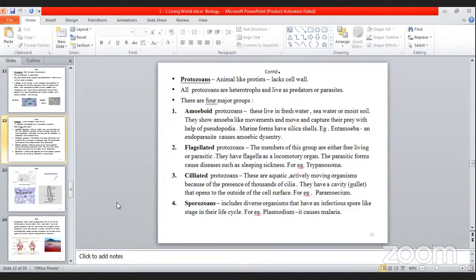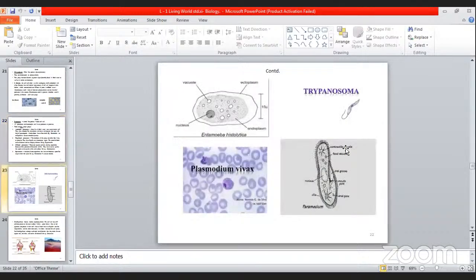You should know what is amoeboid and what is flagellated. Amoeboid are amoeba-like; flagellated have flagella; ciliated have cilia; and sporozoan, for example, Plasmodium. And what is their function here? That also you can mention. The example here is Plasmodium. And what does Plasmodium do? It causes malaria. You have got an example for each over here. For amoeboid, Entamoeba histolytica is there. For flagellated, Trypanosoma is there, and for ciliated, it is Paramecium. Now see here, these are the different types: Entamoeba histolytica, Trypanosoma, Paramecium, then Plasmodium vivax, the malaria-causing protozoan. See how they appear. That is what is shown in this diagram.